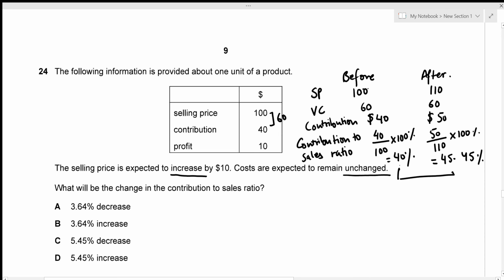Now what's the increase here? So we can see that previously it was 40%, the ratio was 40%. Now it's increased to 45.45. So the increase amount, or the increased percentage, is actually 5.45%, which is given by option D. So that's our answer.